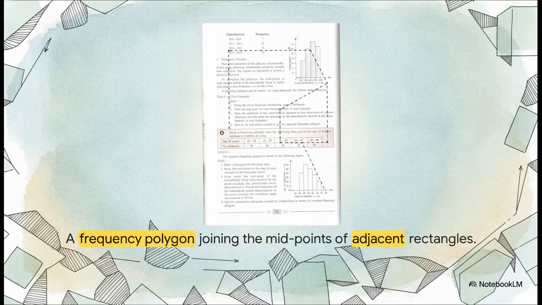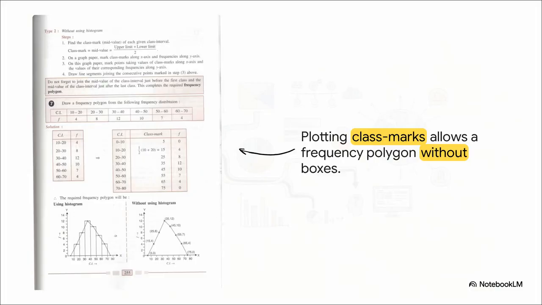And this builds directly into our next, even more sophisticated tool, the frequency polygon. If you take that histogram we just made and you locate the exact midpoint at the very top of each horizontal rectangle, you can draw straight line segments connecting them all together. The geometric figure you get by joining those midpoints, that is your frequency polygon. Now here's where that secret weapon I mentioned comes into play. By comparing these two approaches side by side, we see the true value of the class mark.